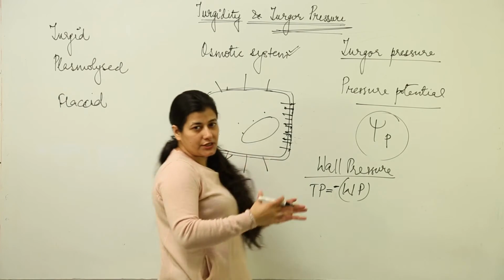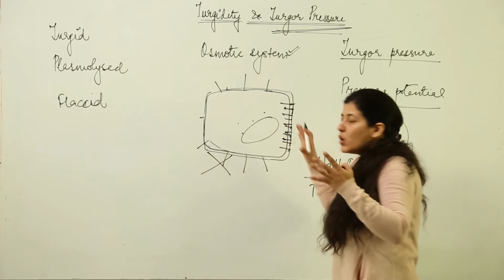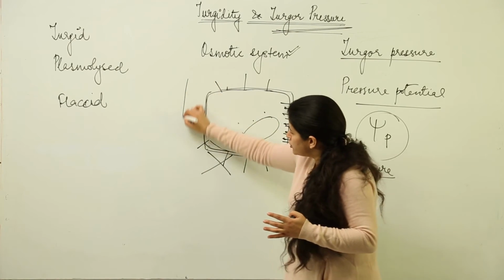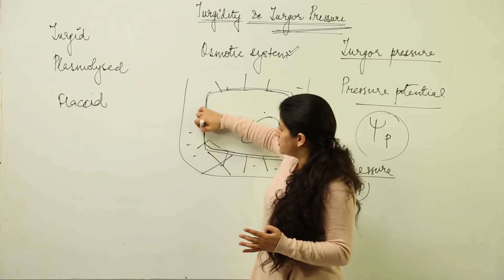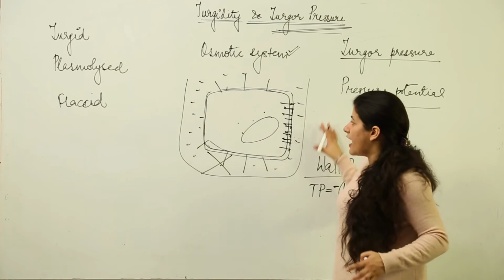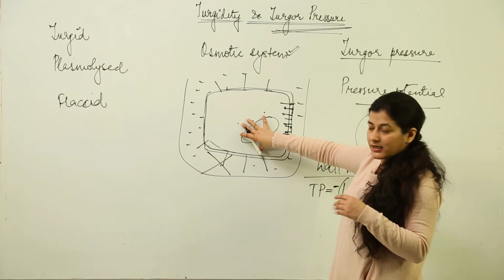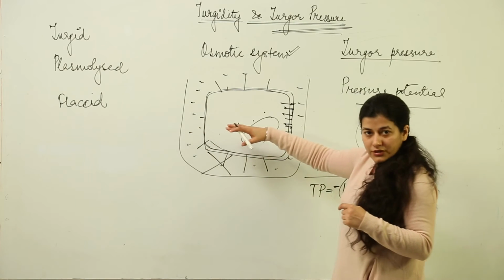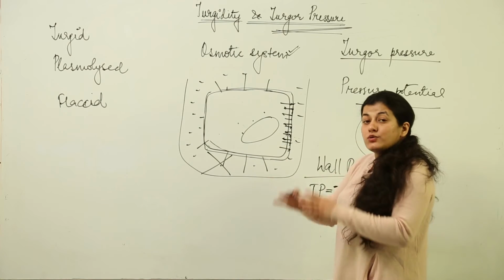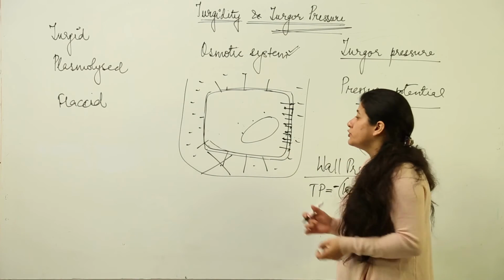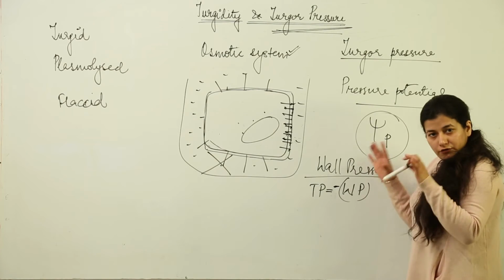You know what is turgidity? It is the condition where the cell is swollen completely and there would be no entry of water in an osmotic system if it is kept in a solution like this. This was the ideal case. We have a solution in which the plant cell is taken, and we are considering hypertonic and hypotonic solutions. There would be entry of water. At one stage the entry would stop. So you can analyze what is the importance of turgidity for plants.